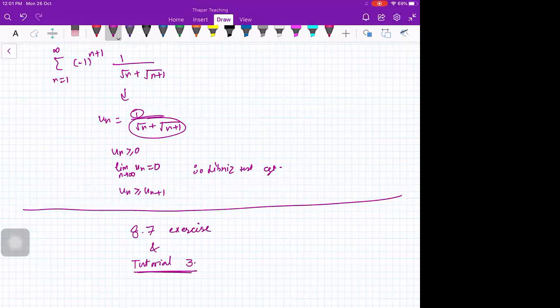So everybody please do complete these things. From the exercises, you can choose as many questions as you want. You can just see what are the different kind of questions and then you can do that. Okay, so next is 8.8, which is power series. We are going to start that.